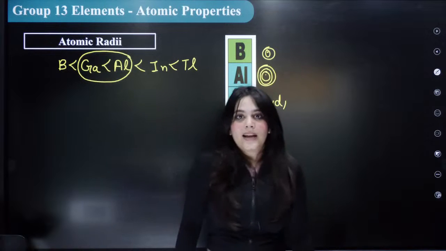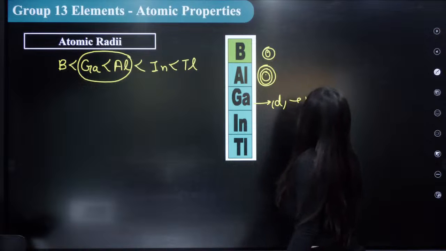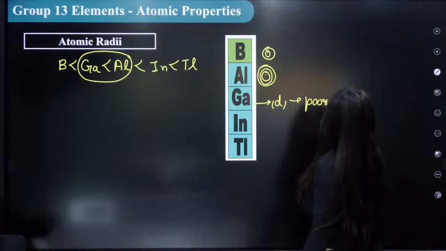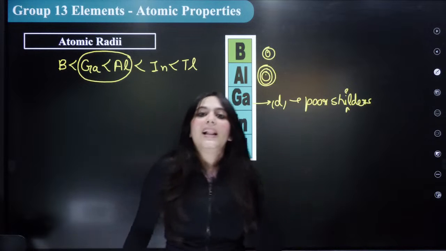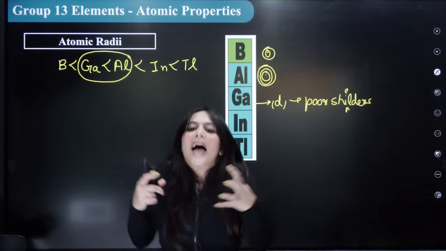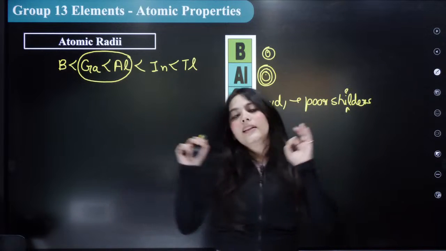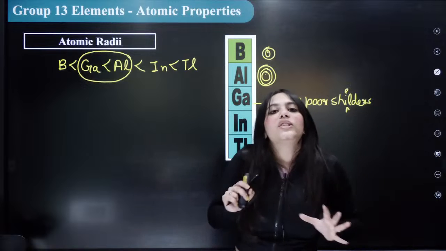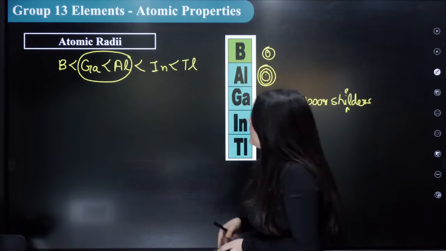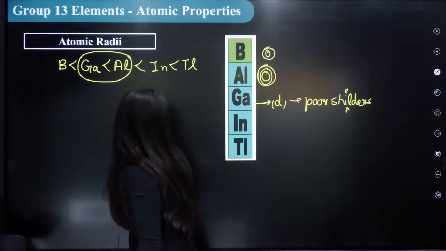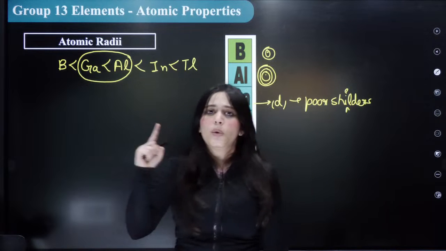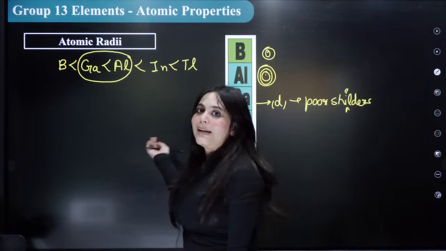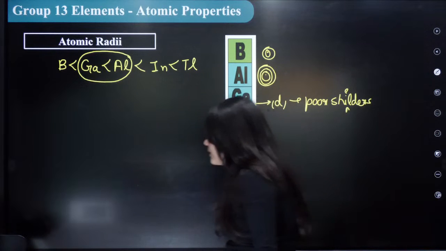introduced d orbitals in it, and the d orbitals are poor shielders. Poor shielders. What does it mean? It means that the d orbitals over here will actually contract the size of the atom. Okay, you just have to understand this part. They are poor shielders, hence the radius actually decreases. So this is actually the trend followed. So this is the exception. I'm going to draw a circle around all the exceptions so that when you get the notes, you will know automatically this is the exception there. Okay, this is understood by all.